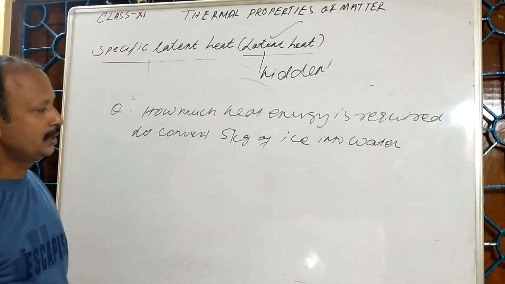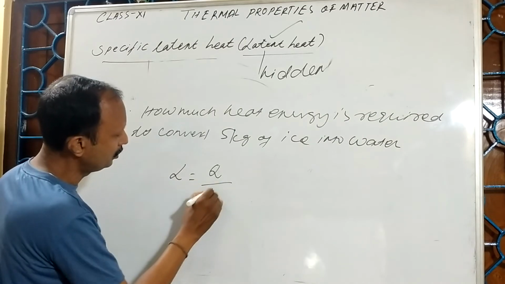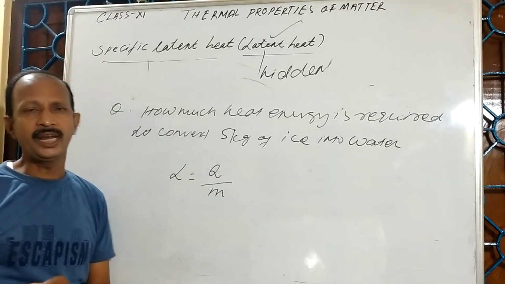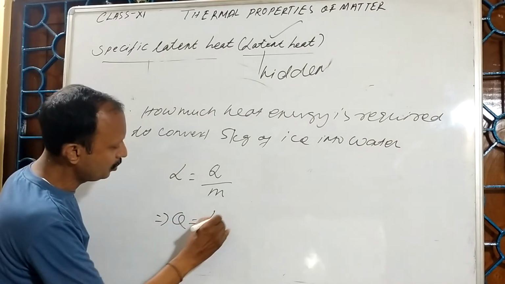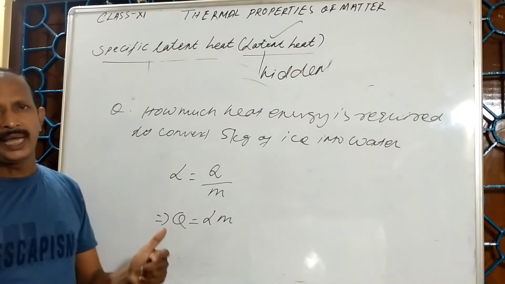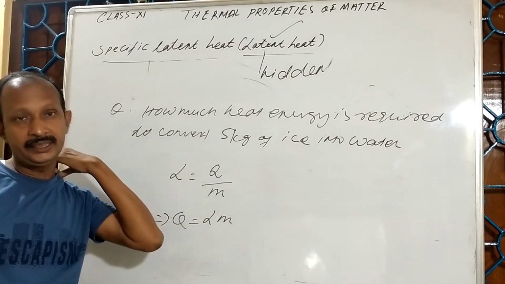See, mathematically I said latent heat is equal to Q upon M, or I can say that heat is equal to L into M. L is the latent heat or specific latent heat.